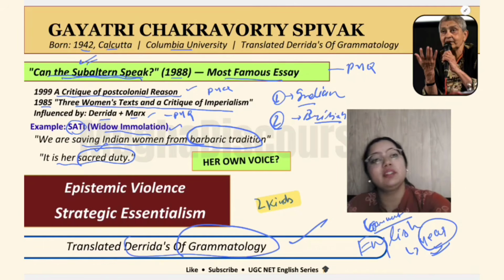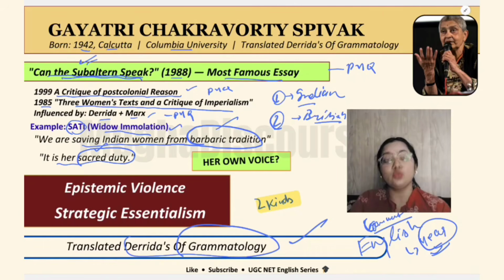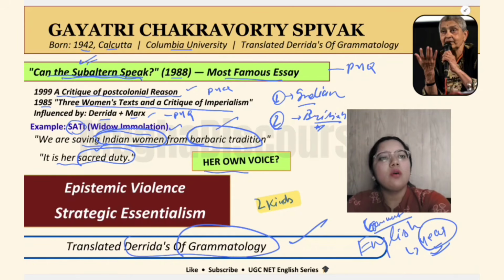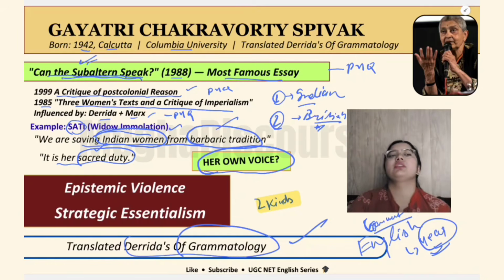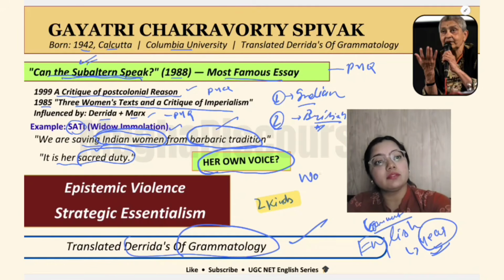So it is so barbaric, this is so cruel, and we have to save that Indian woman. Of course, this is a good thing. And they inspired Indians to scrap this policy. It was Raja Ram Mohan Rai who fought against this. But her own voice, this is the question. Where is the voice of that woman?